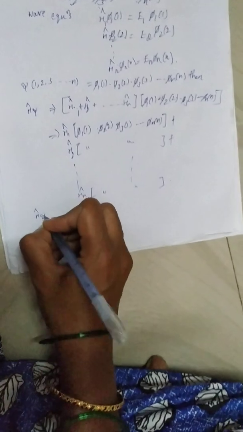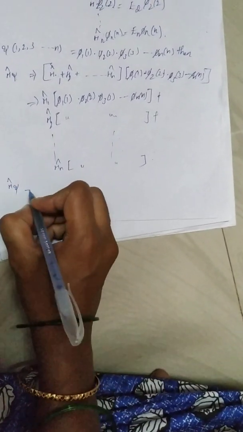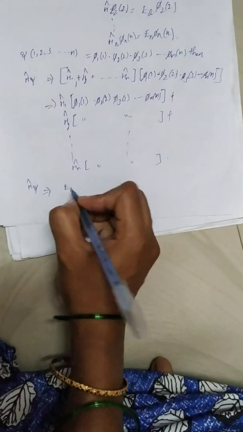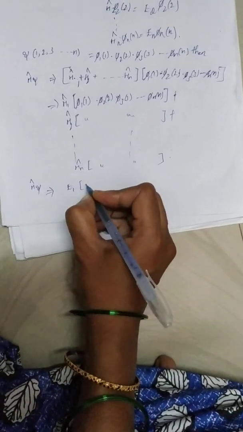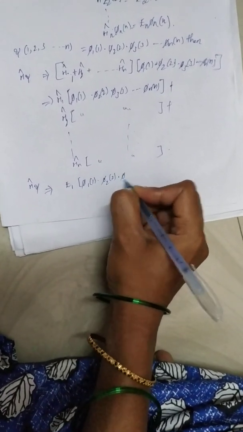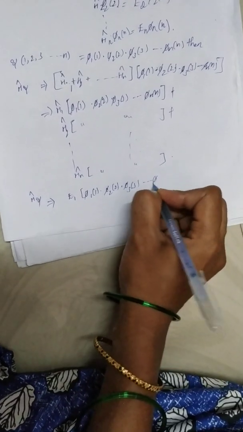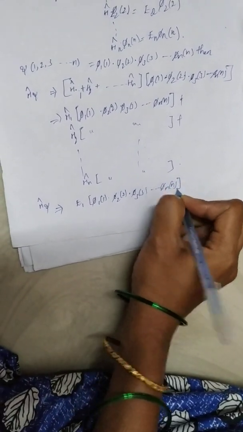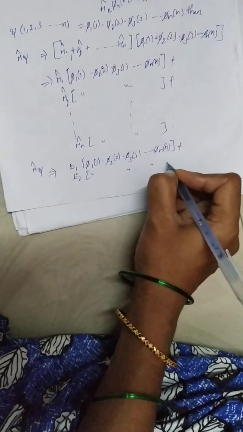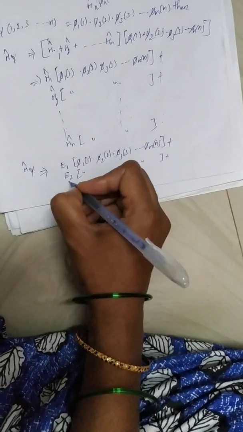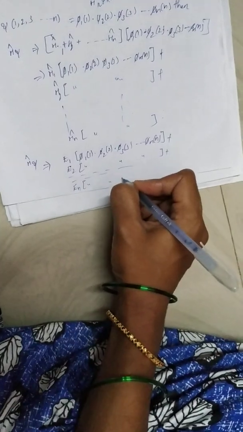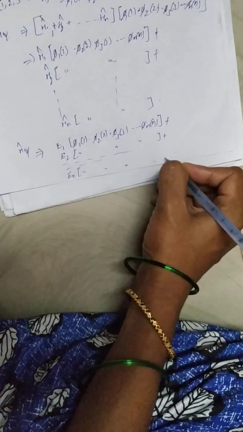So this is a wave function. Now H cap psi, in equation form, the wave equation, is E1 into psi, that is phi 1 of 1, phi 2 of 2, phi 3 of 3 and so on, phi n of n, plus E2 into the same phi 1 of 1, phi 2 of 2, phi 3 of 3, plus and so on up to En into phi 1 of 1, phi 2 of 2, phi 3 of 3 and so on, phi n of n.